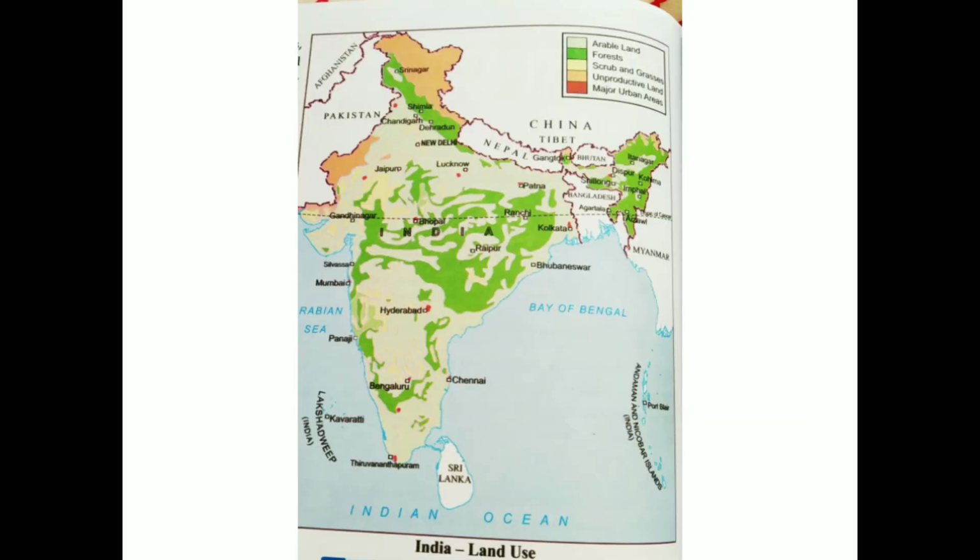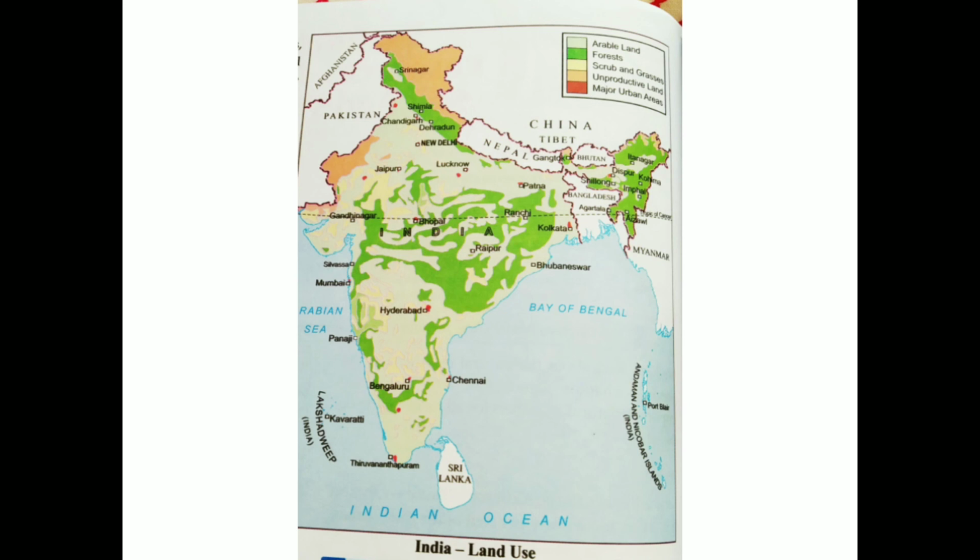Here we are having the map of India. Here we see different regions shown with different colors. The brown color shows the unproductive land, where the land is not very productive. Then there are scrub areas given in light yellow color. Then green color, of course you can understand, is the forest areas. So a lot of forests; these are all natural resources present in our country.